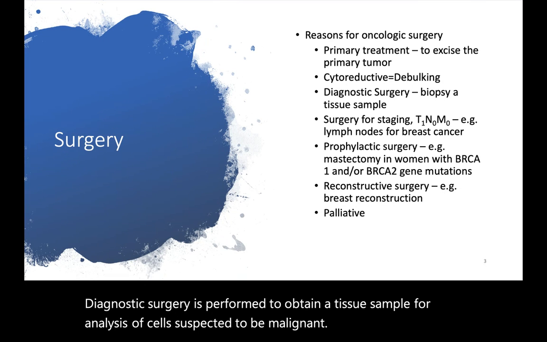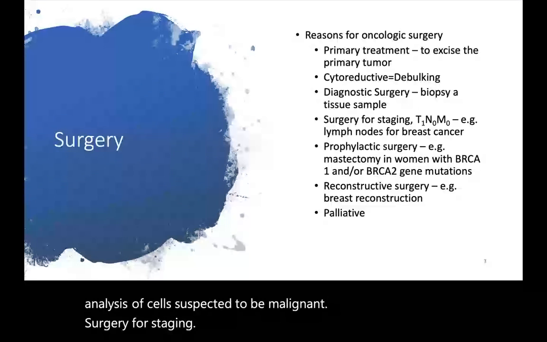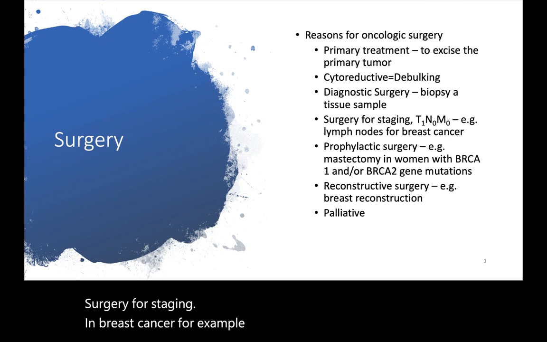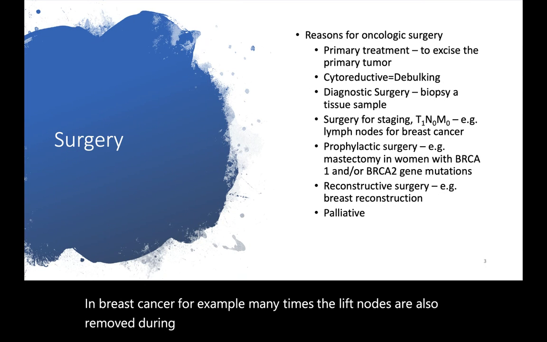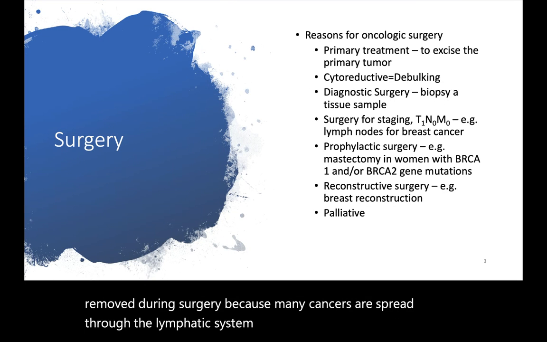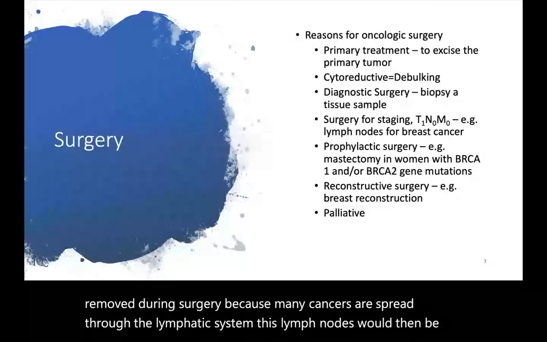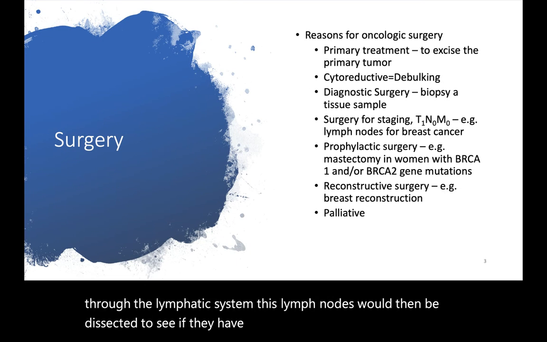Surgery for staging. In breast cancer, for example, many times the lymph nodes are also removed during surgery because many cancers are spread through the lymphatic system. These lymph nodes would then be dissected to see if they have cancer cells in them.